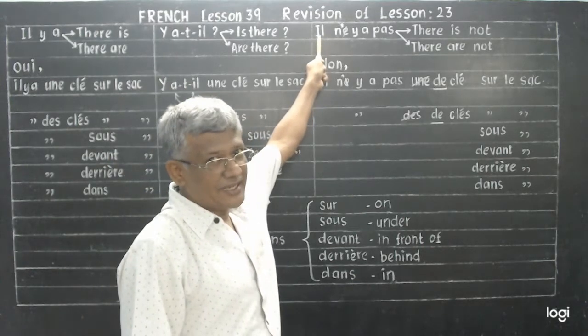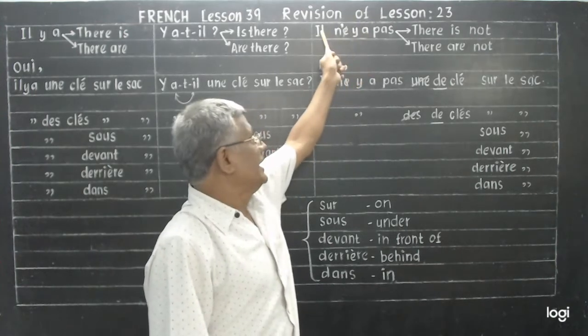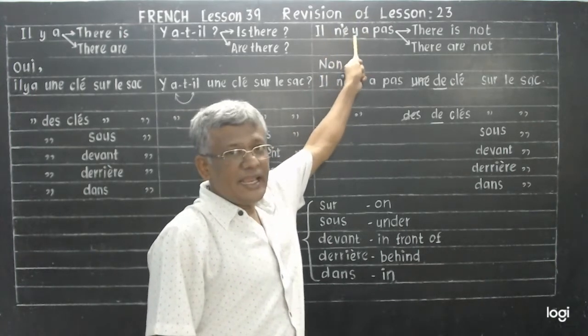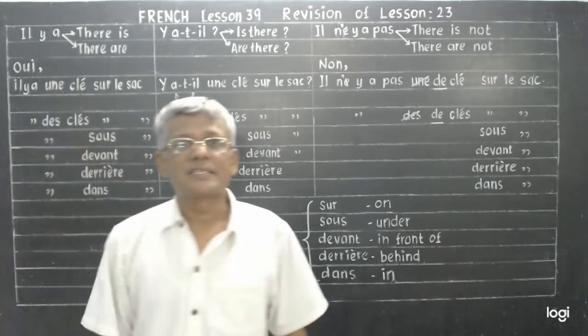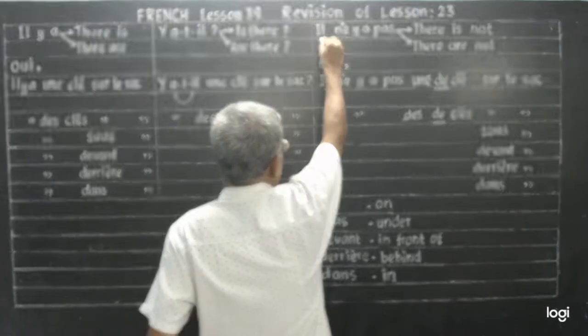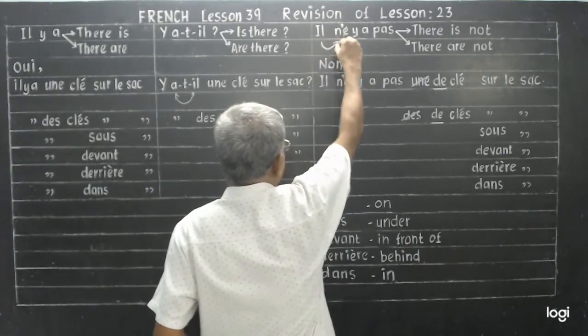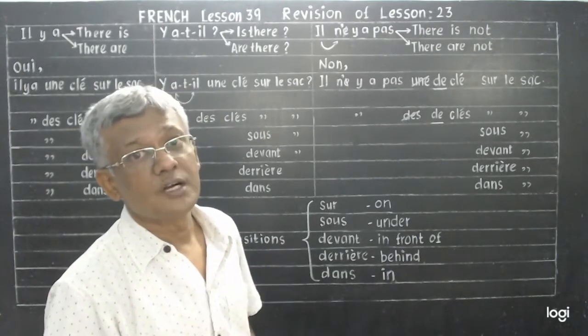Listen carefully. So write n after the subject. Fine, written. Pas after the verb.